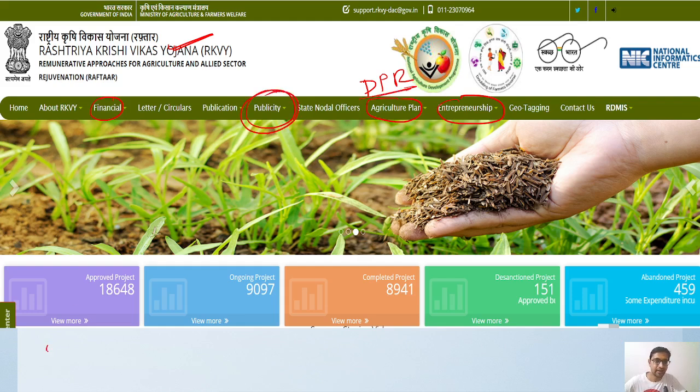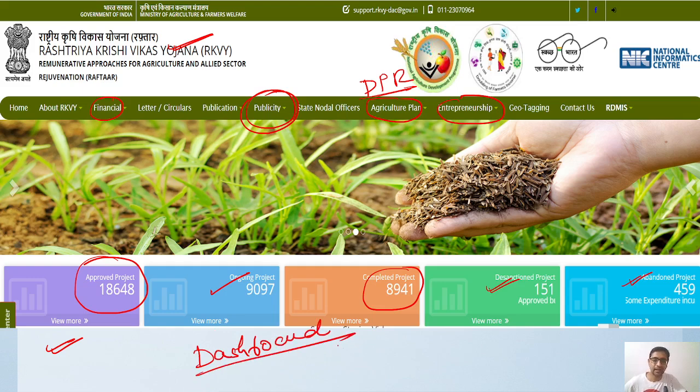Around 18,648 projects have been approved till now, 9,097 projects are going on, 8,941 are completed, 151 are desanctioned, and 549 are abandoned. Everything is given on a dashboard, so it is transparent and accountable.